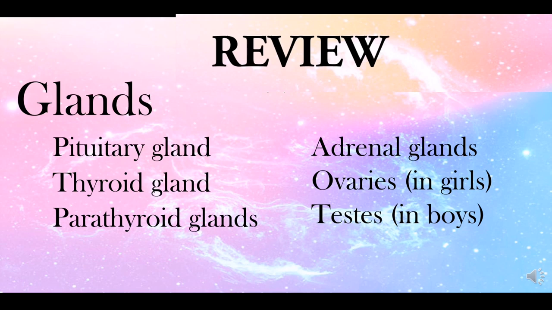Pituitary gland, it is located where? It is located in the lower part of the brain. Thyroid gland is located in the throat. Parathyroid glands, they are located behind the thyroid. Adrenal glands are located above the kidneys. And ovaries is for girls and testes is for boys.